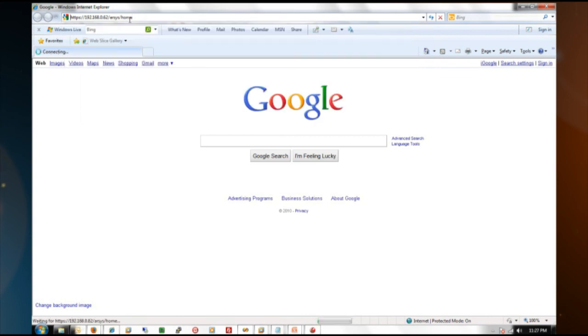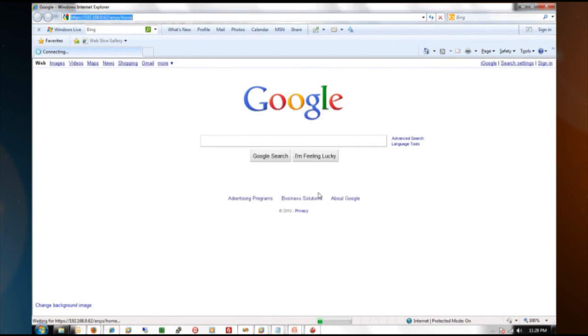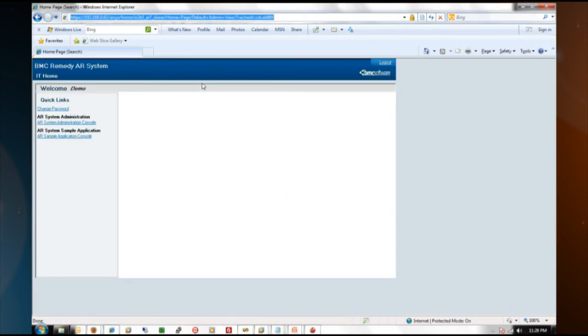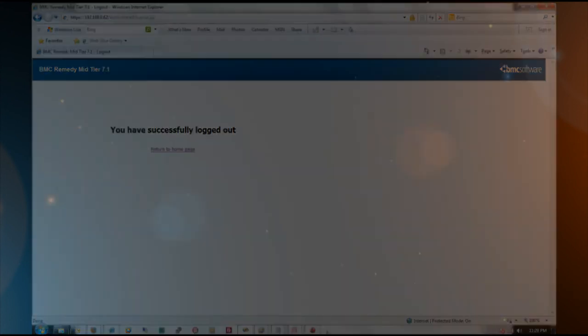You'll see that once I connect, the system will prompt me for a certificate to use. Here I'm choosing a certificate that's linked to the demo user inside of Remedy. And you'll see the system has taken me to my default login page. And that's basically how the application works.